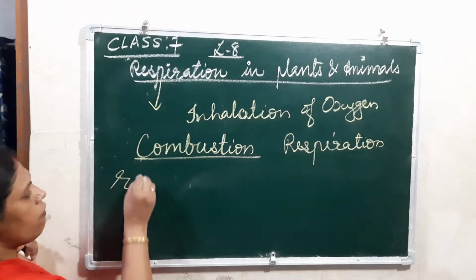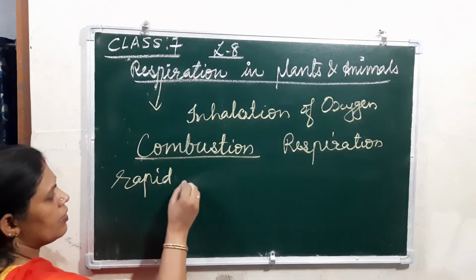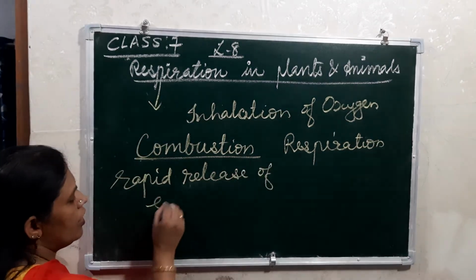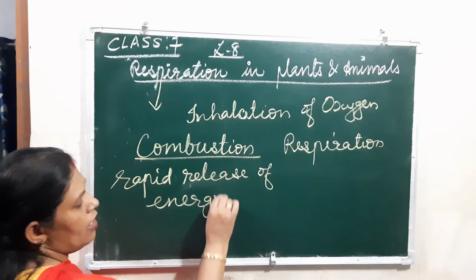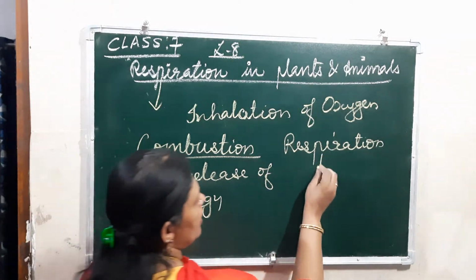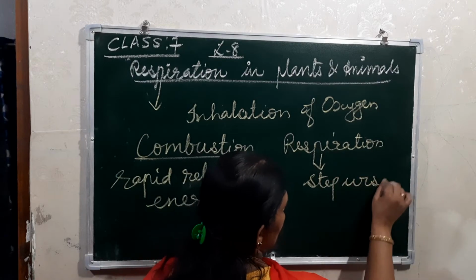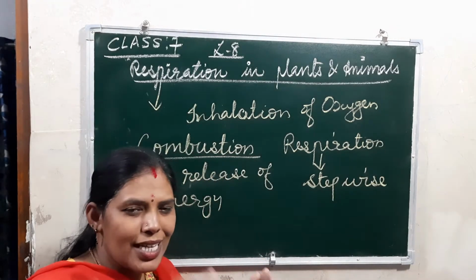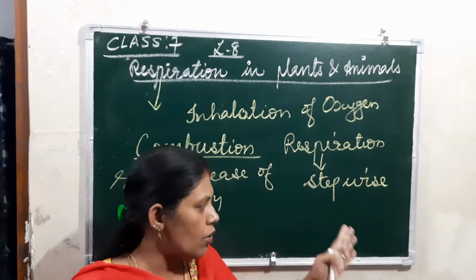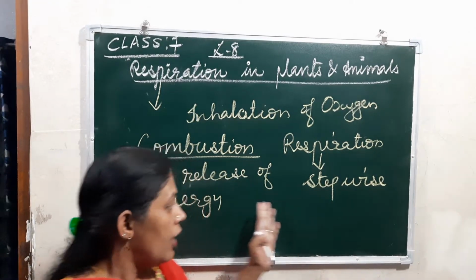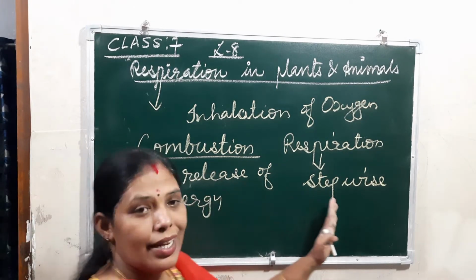Rapid release of energy. But in respiration it is a step by step release, a gradual stepwise release of energy. So suddenly it will not release the energy. Understood? Here combustion and respiration.